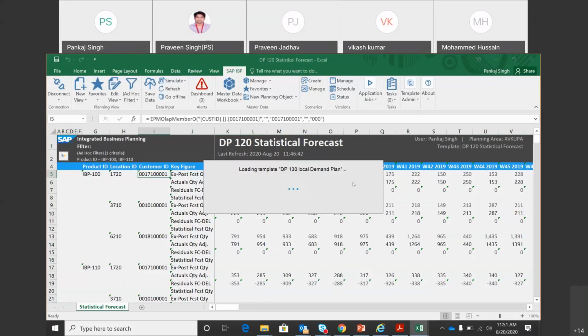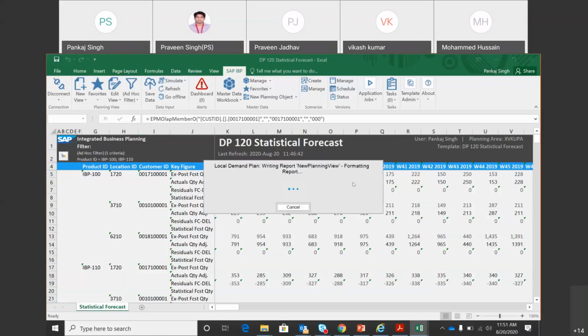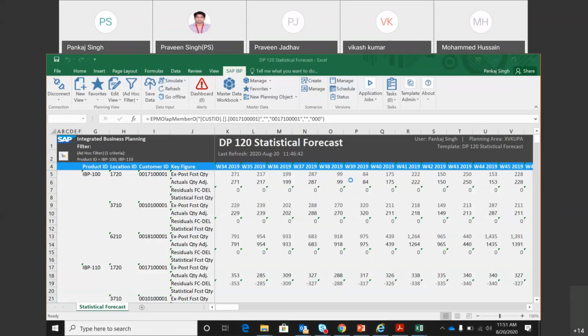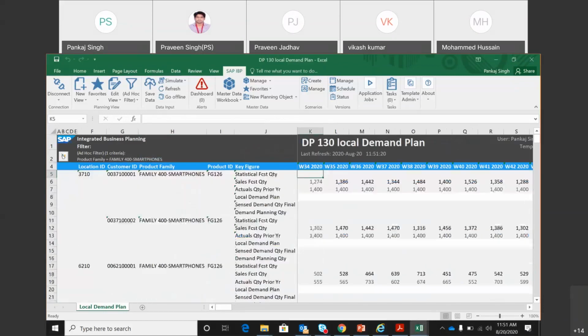But we have seen that the first two steps were about cleaning the history and generating the forecast number. For that, we created one forecast model and ran one job, and that job was able to cleanse the history as well as generate the forecast numbers. Once the forecast numbers are generated, the next step in the process is to generate the local demand plan.